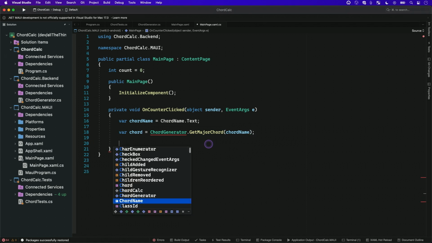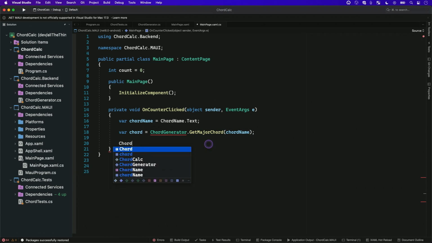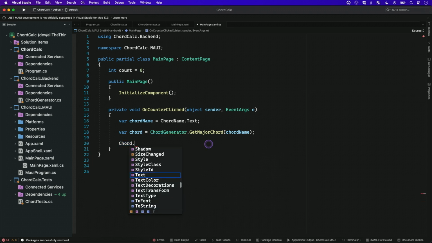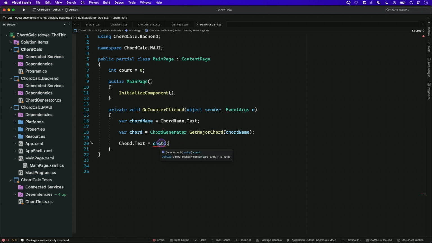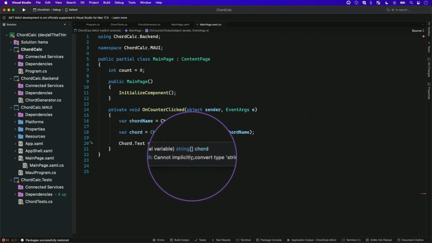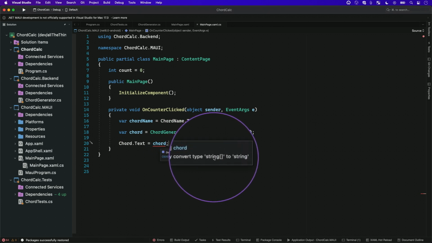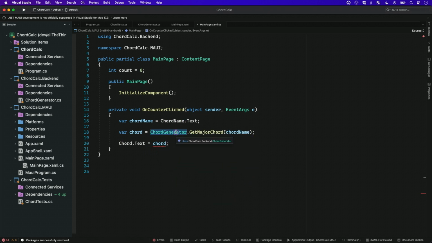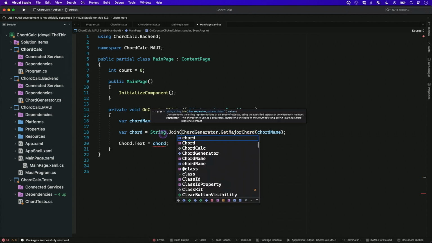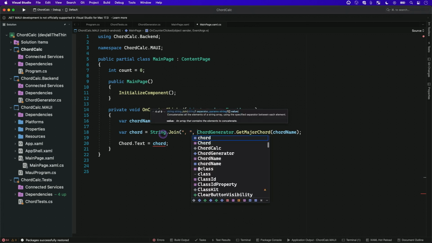And finally, I think I made the name, I just called it chord. So there was a chord label on the page at the bottom. We're going to put in here and set it to what the chord generator gives us. Now I do know that when I run this, we're going to get an error. So the IDE is letting me know that I'm actually not able to convert the output. A string array is what I get back from this chord generator method. So I'm going to use string.join, and we're just going to concatenate everything with a comma.